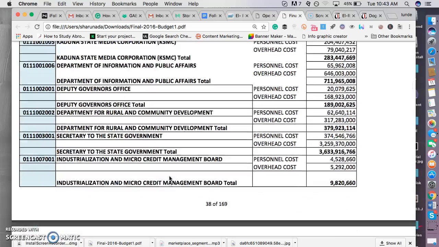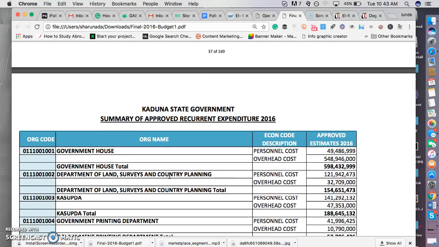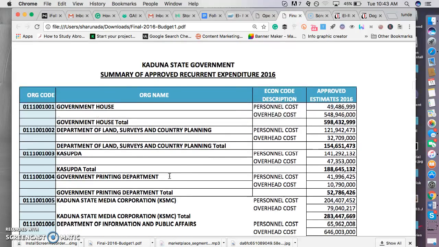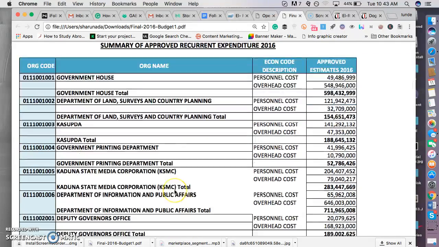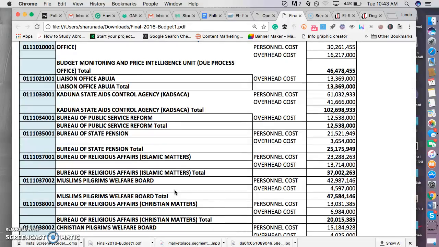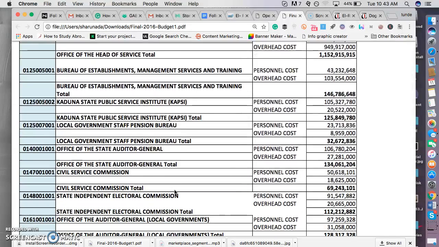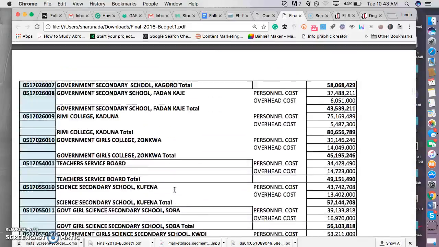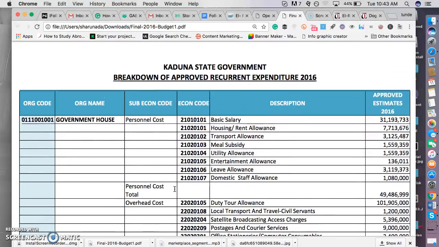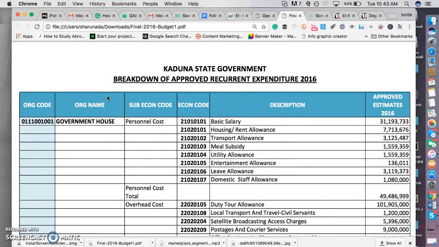It's all open. It's one basic thing that I love about Kaduna State government, they made their budget open. In some states, you have to write a Freedom of Information request letter to your governor, or to the State Ministry of Finance or State Ministry of Budgeting and Planning, to request some of this information. But interestingly, we have Kaduna State government publishing this book for us all to look at, and so we can all follow the money together. This is one basic thing that is very interesting about Kaduna State government. Honestly, I will personally have to applaud the Kaduna State government for having made their budgets open.